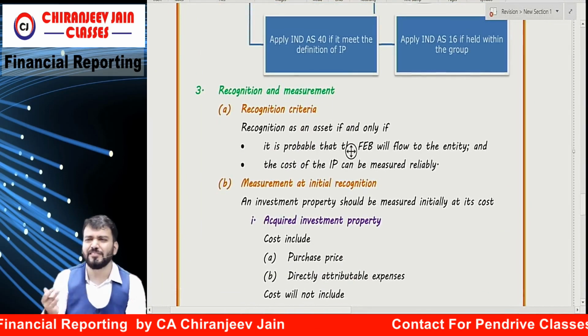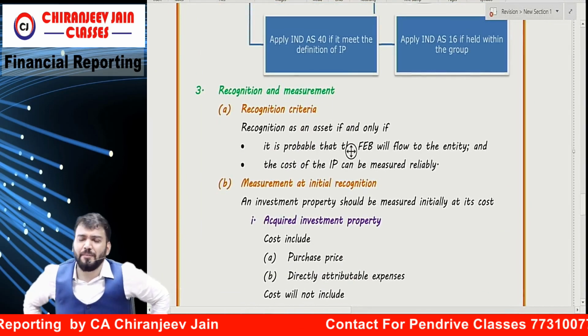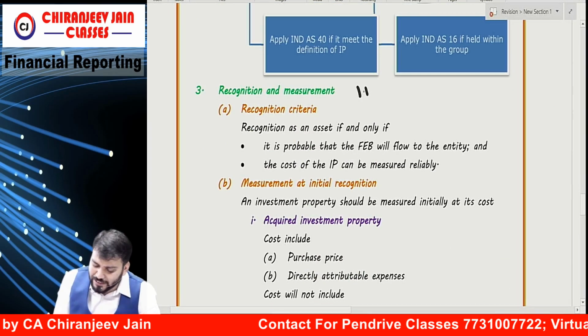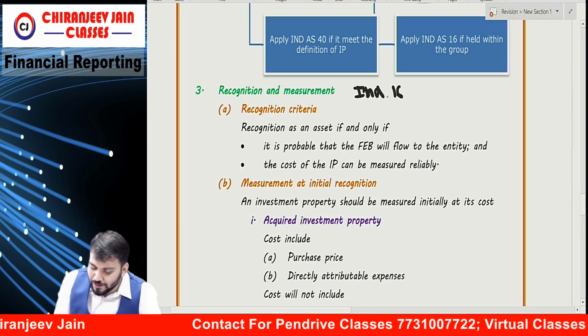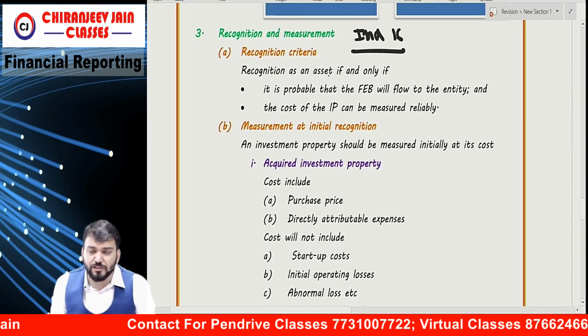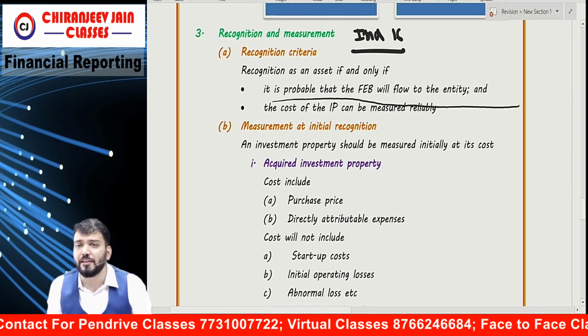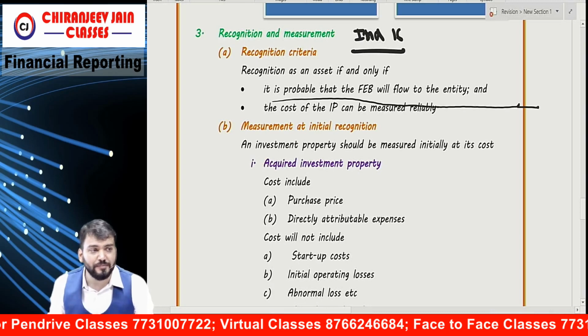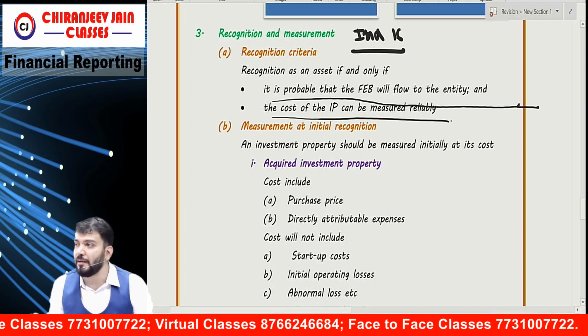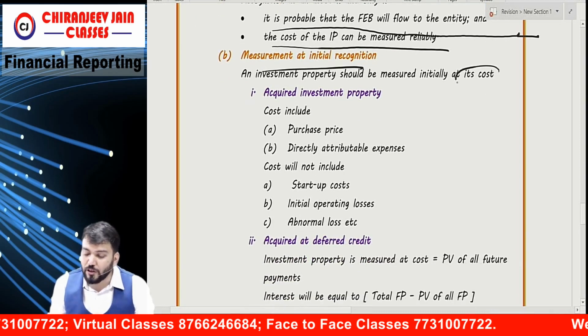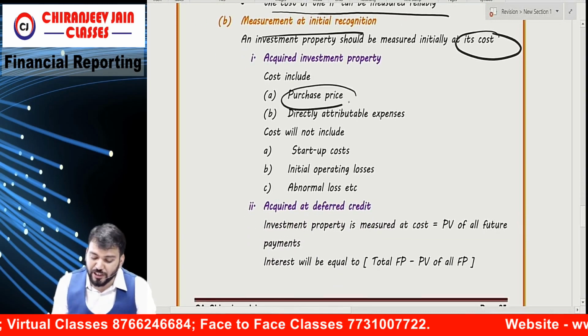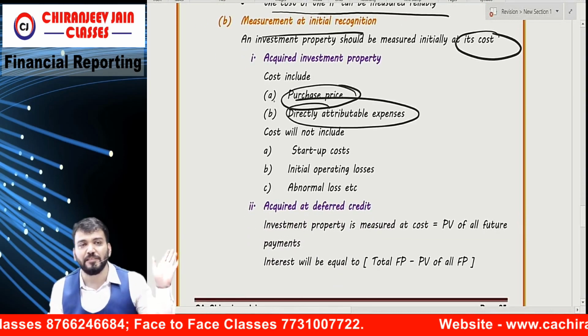Okay. Now recognition and measurement is very simple. I will say it is similar to Ind AS 16. Recognition criteria: it is probable that future economic benefit will flow to the entity from the use of the asset, and cost can be measured reliably. Measurement at cost. Cost means what? Purchase price plus directly attributable expense. There we have done.